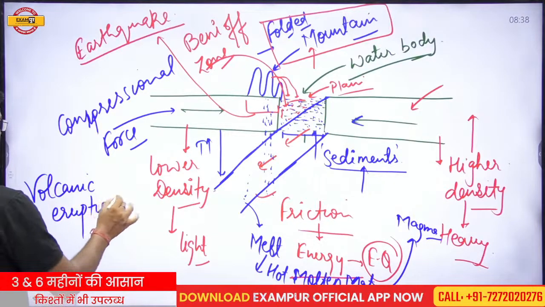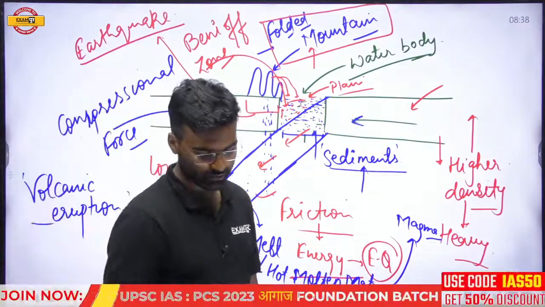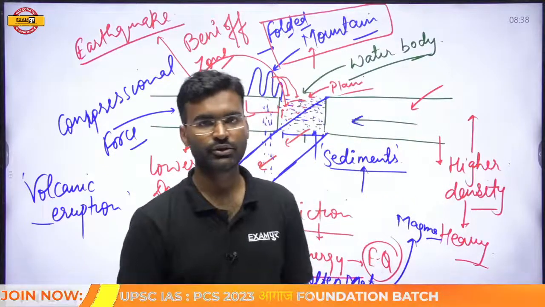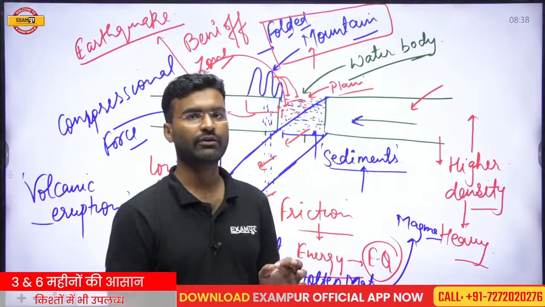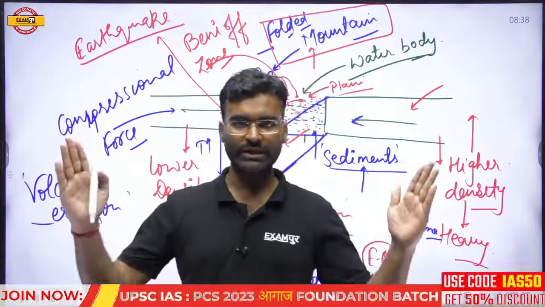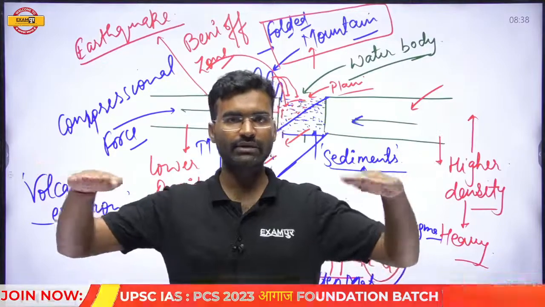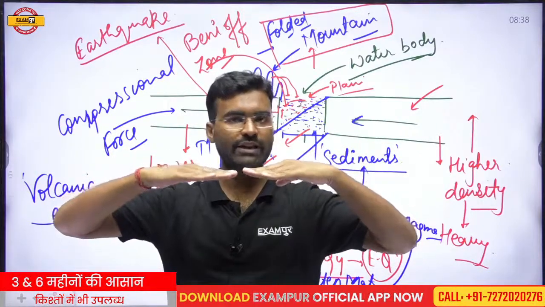In simple way, understand here. In simple way, I will try to make you understand. Okay? I will try to make you understand in the easy way. Okay, first in the simple way, when the two plates start to converge, look here. If two plates are moving toward each other, what is the reason behind it?